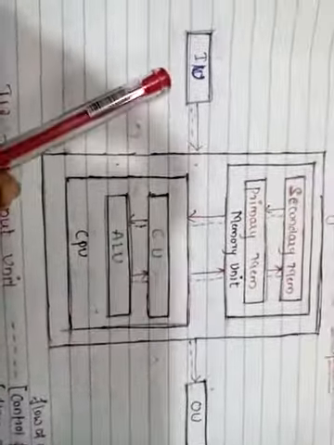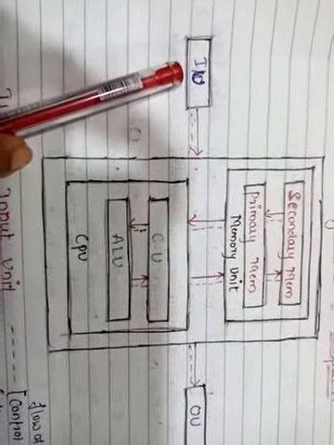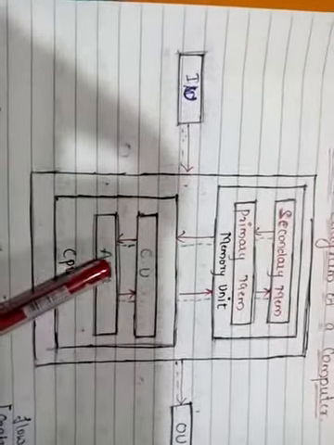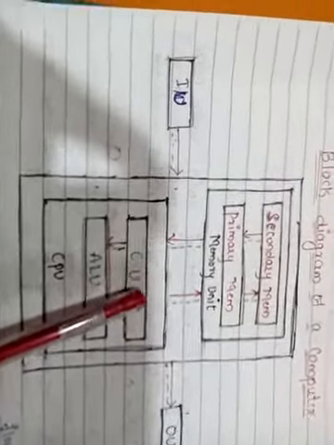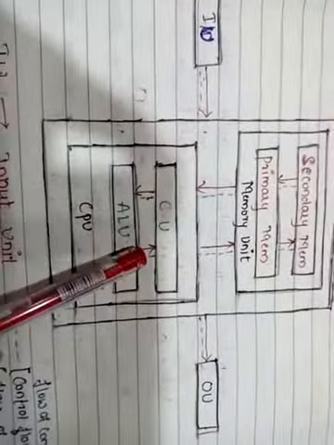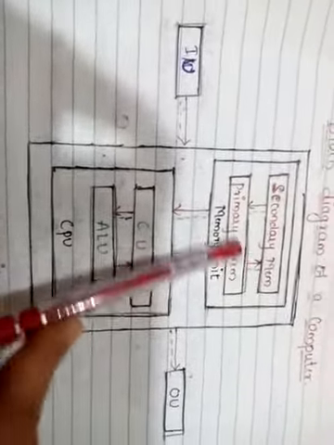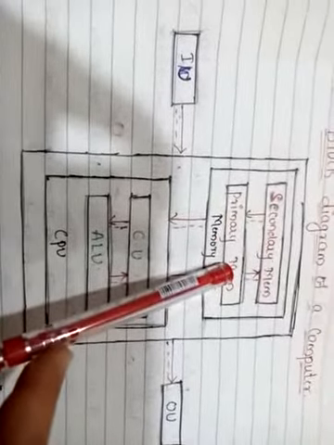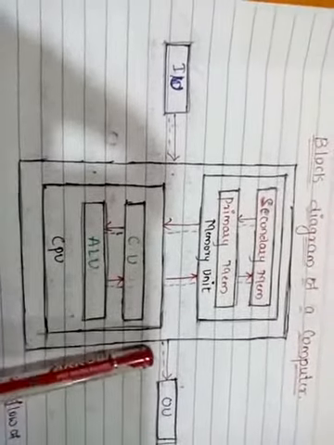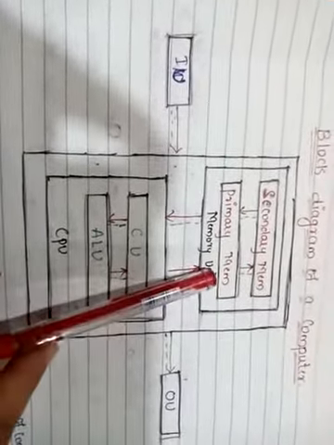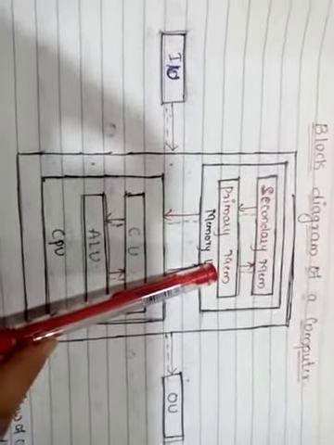Now the data will come from the input unit and enter into the CPU or ALU. According to the instruction, the CPU or ALU performs the action and it will be sent to the primary memory. In this primary memory, the data will be stored temporarily. Then when the output unit receives a signal of displaying the content, the data which is temporarily stored in the primary memory will be displayed on the output unit.